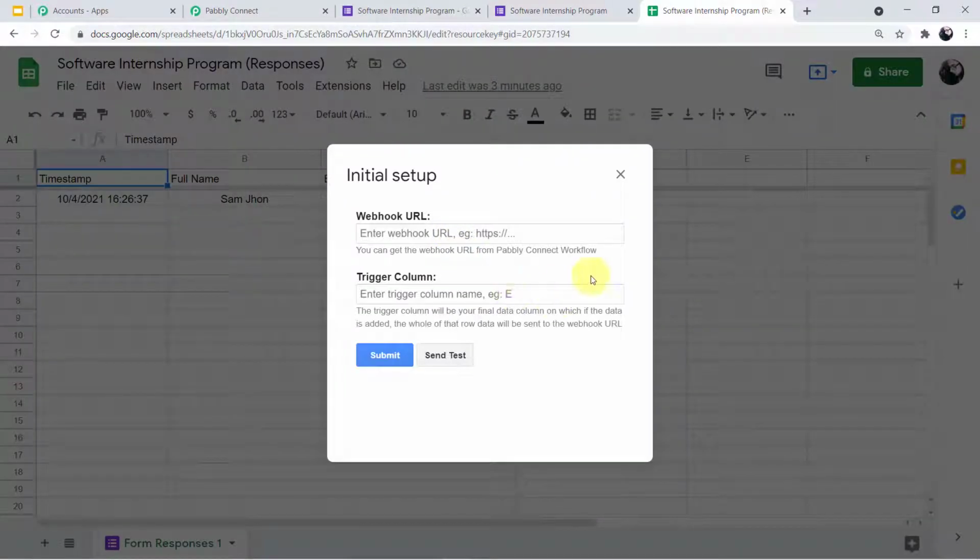Okay, this is the initial setup. So I'll paste my webhook URL here, and my last column of the Google Sheet is D. So I have entered D. Now I'll click on send test.